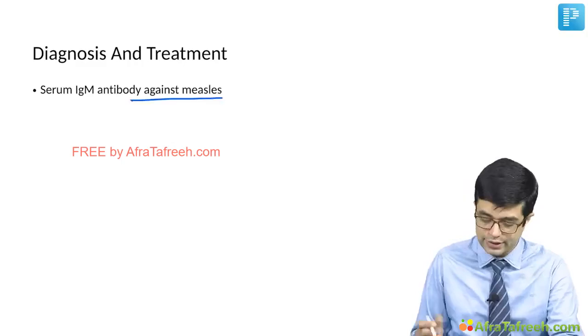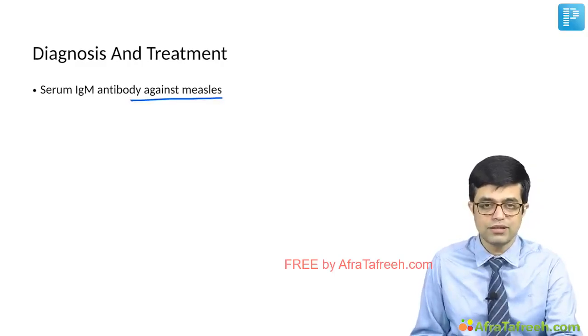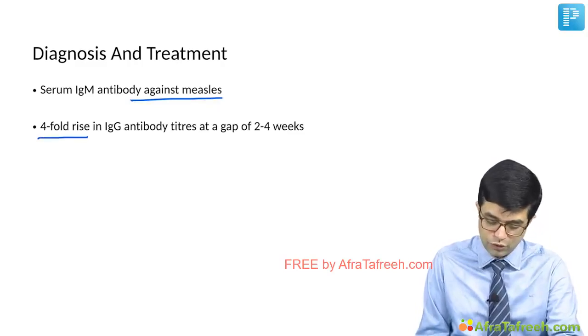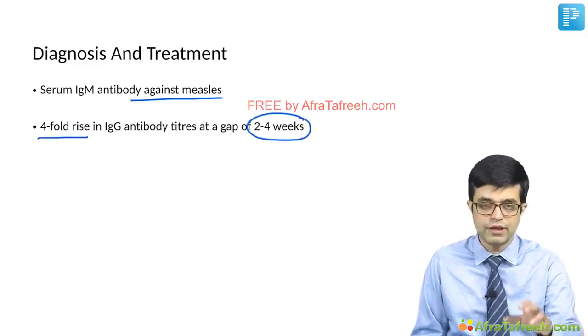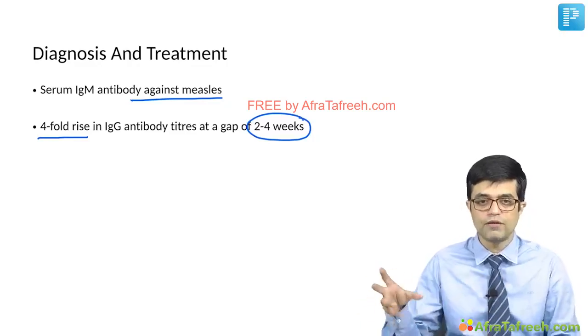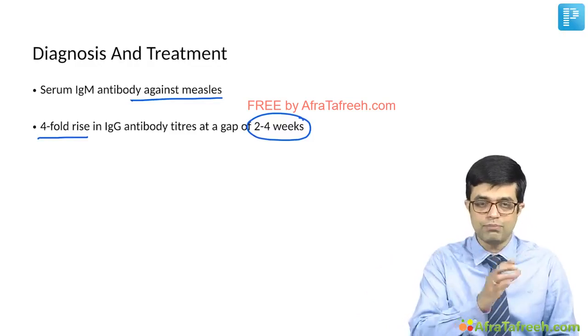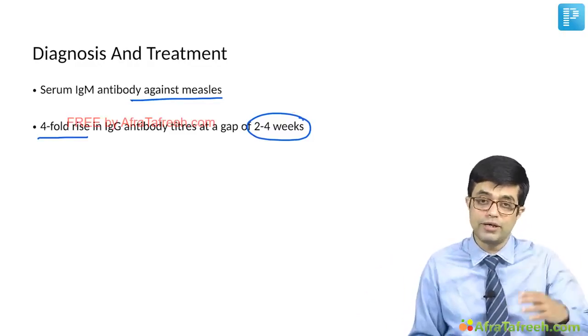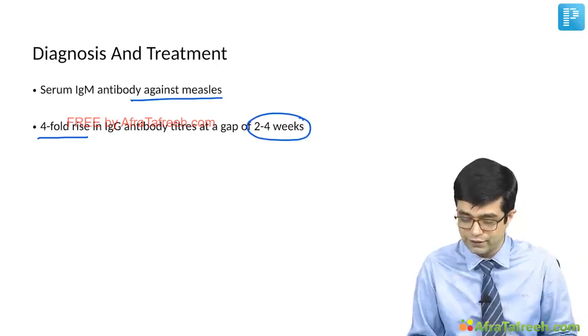Now coming to the diagnosis and treatment of measles, the diagnostic modality commonly used is serum immunoglobulin M antibody. You can test in the serum. It is positive in case of measles infection. You can also do IgG antibody titers, a four-fold rise at a gap of 2 to 4 weeks. At second week, it will be acute infection. Around fourth week, it would be more of a convalescent phase. So if you do titers at a 2 week gap and if there is a four-fold rise in IgG antibody, it retrospectively tells you that measles was the infection.